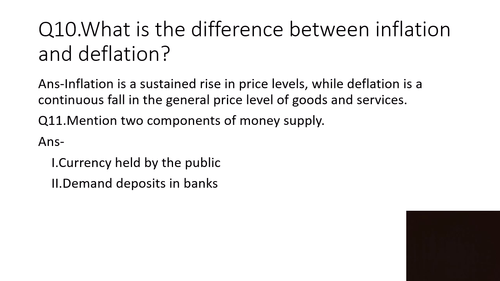What is the difference between inflation and deflation? Inflation is a sustained rise in price levels, while deflation is a continuous fall in the general price level of goods and services. Mention two components of money supply. One is currency held by the public, the money people hold in hand, and demand deposits in banks. These two together make up the money supply. They are the components of money supply.